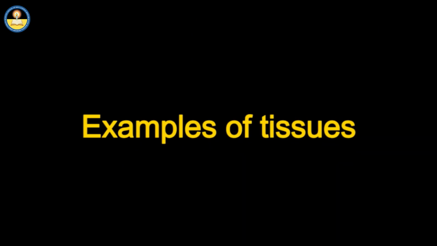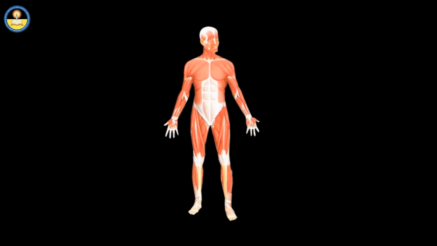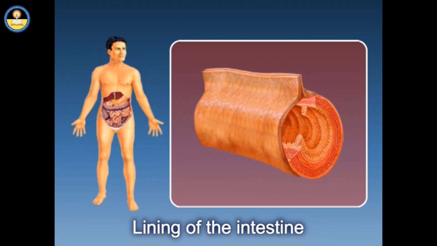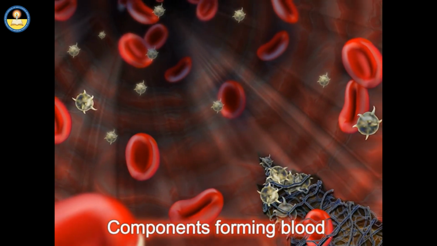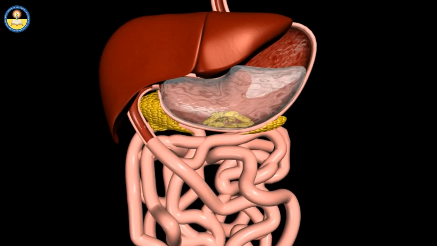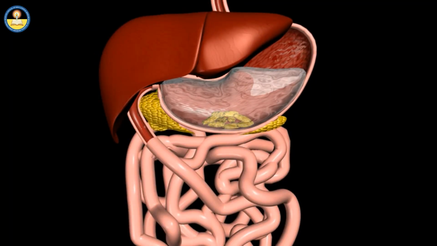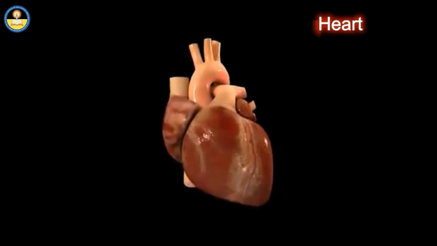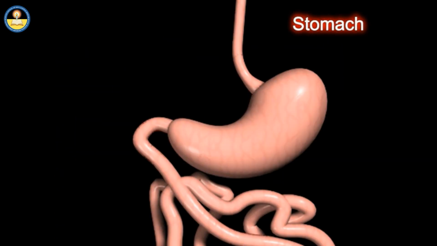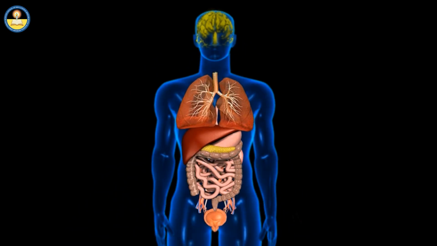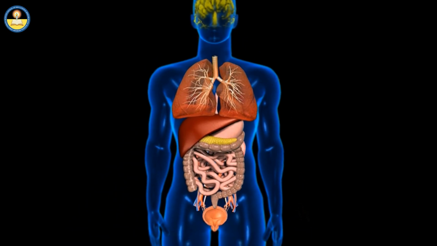Here are some examples of tissues: skin covering the body, the lining of the intestine, components forming blood. A group of different tissues work together to do a particular job when present in the form of organs. Here are some examples of organs: heart, lung, stomach, brain, etc. Each of these organs is made up of different tissues.